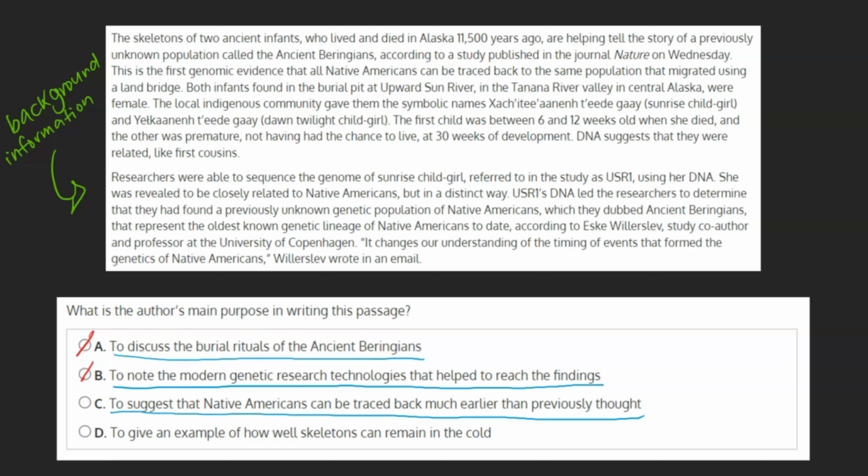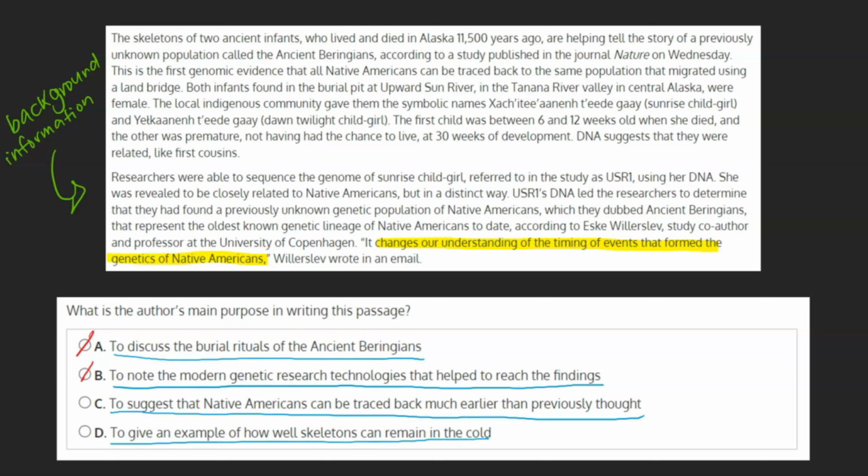Although the main idea of a text can usually be found in the opening sentence of a text or paragraph, another method, which we see applied here, is to include it as the last sentence. Our last sentence tells us that these findings change our understanding of the timing of events that formed the genetics of Native Americans. Out of all our choices so far, this seems the most likely to be the main purpose in writing, but let's check out our last choice just to be sure.